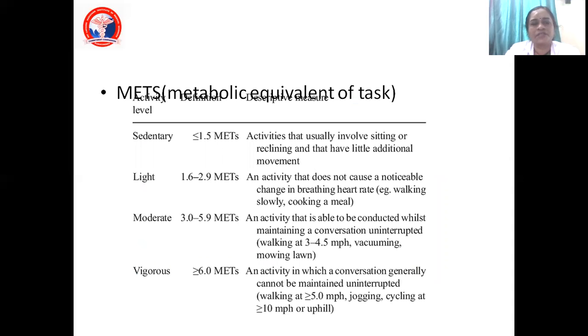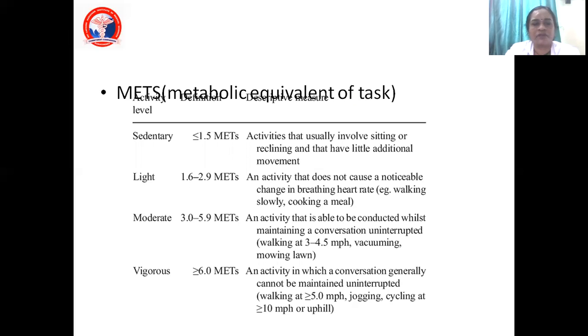And again, what is this METs? That is metabolic equivalence. You're going to see the metabolic capacity of that patient. What is the activity of the patient? So normally we say if the metabolic equivalence is more than 4, the patient is very fine. If less than 4, then we have to go through what is wrong with the patient.